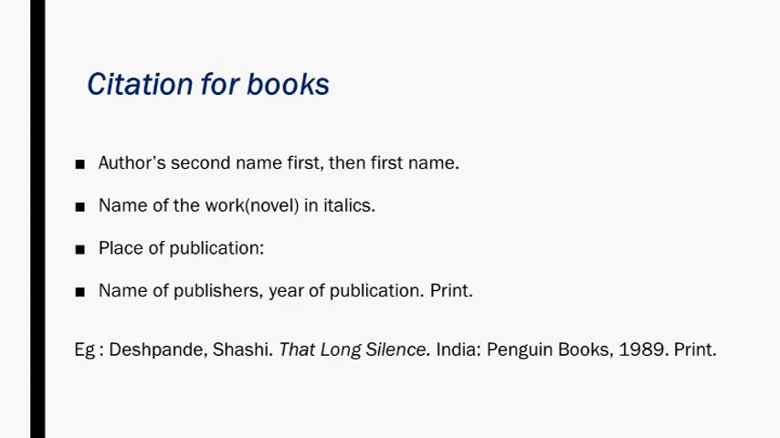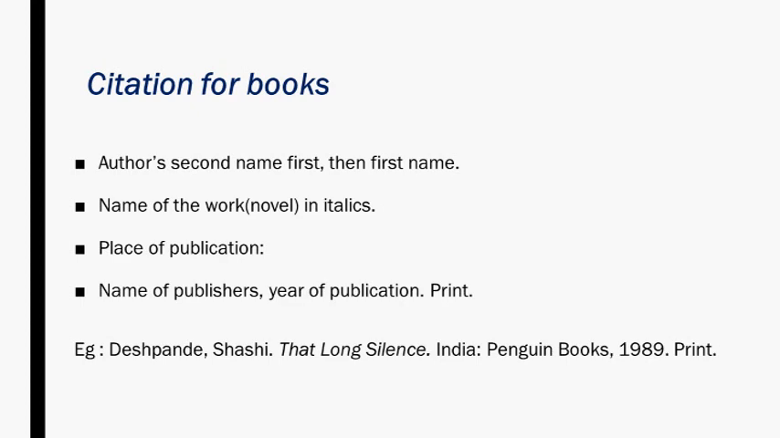Then the name of the work, which means the novel or any kind of work, should be in italics. For example, here we have That Long Silence, and it is in italics. This signifies that the name of the work or the name of the novel, whatever it is, should be in italics. Then after that we have the place of publication. After putting a full stop after the name of the work, we have to specify the place of publication.